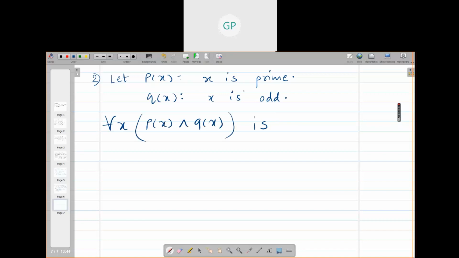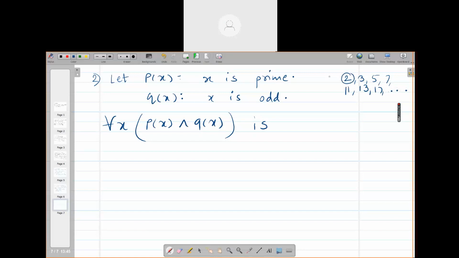Can you tell me the prime numbers? 2, 3, 5, 7, 11, 13, 17, 19.